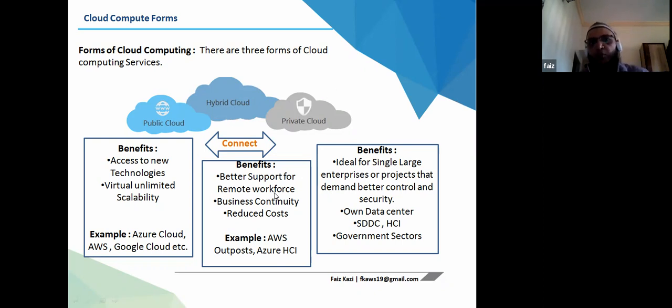It gives better support for remote workforce, business continuity, and reduced cost. Examples are AWS Outposts and Azure HCI, hybrid cloud infrastructure. It's not hyper converged, it is hybrid cloud infrastructure. Am I clear now?